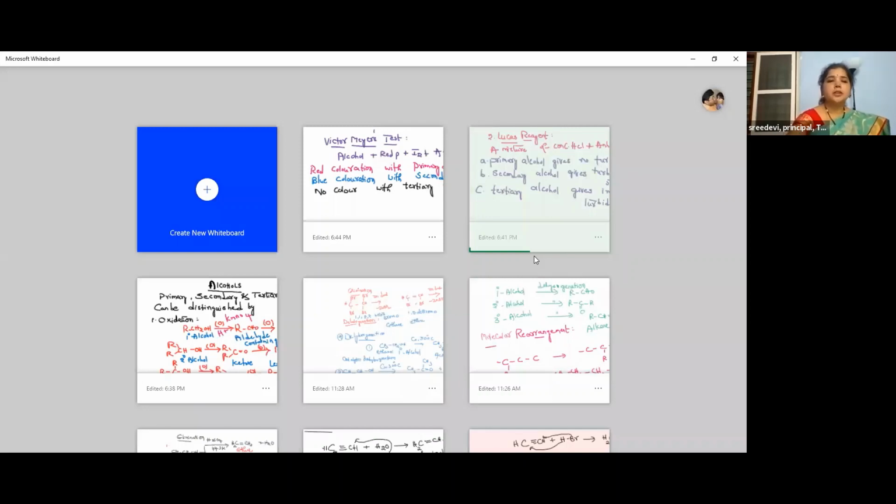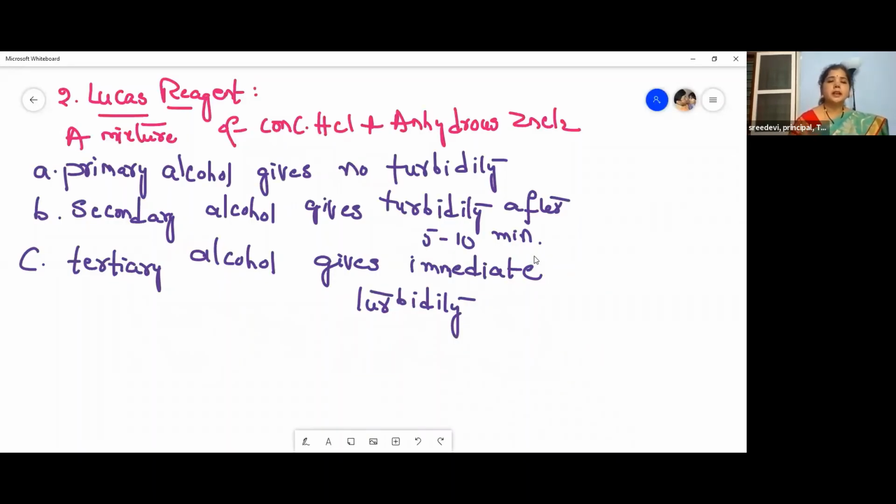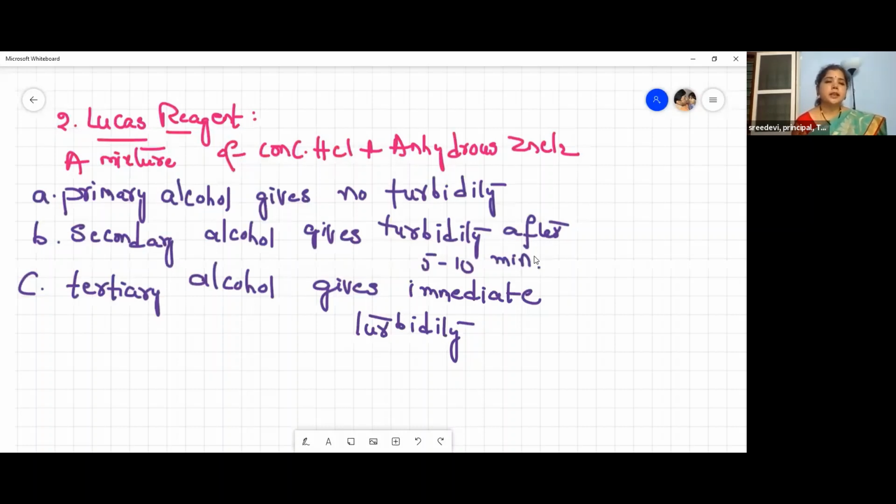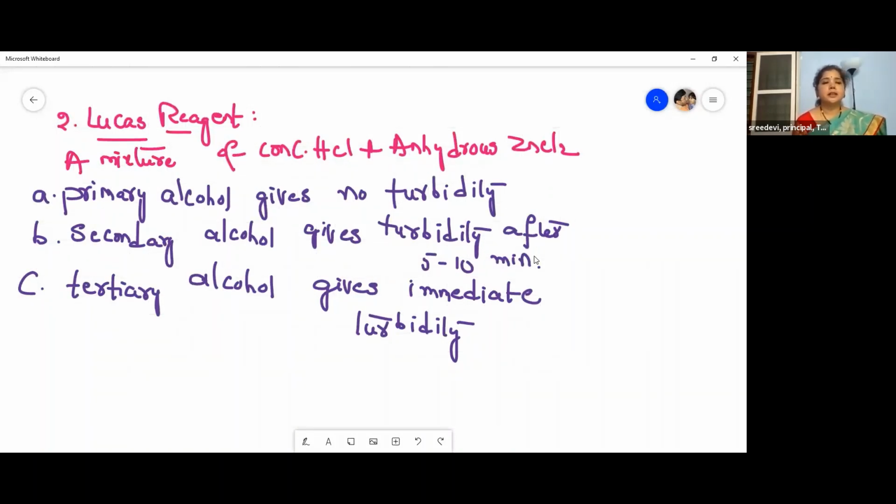And this is the Lucas reagent. A mixture of concentrated HCl and anhydrous zinc chloride is called Lucas reagent. What is this Lucas test? Primary alcohols give no turbidity. Secondary alcohols give turbidity after 5 to 10 minutes.